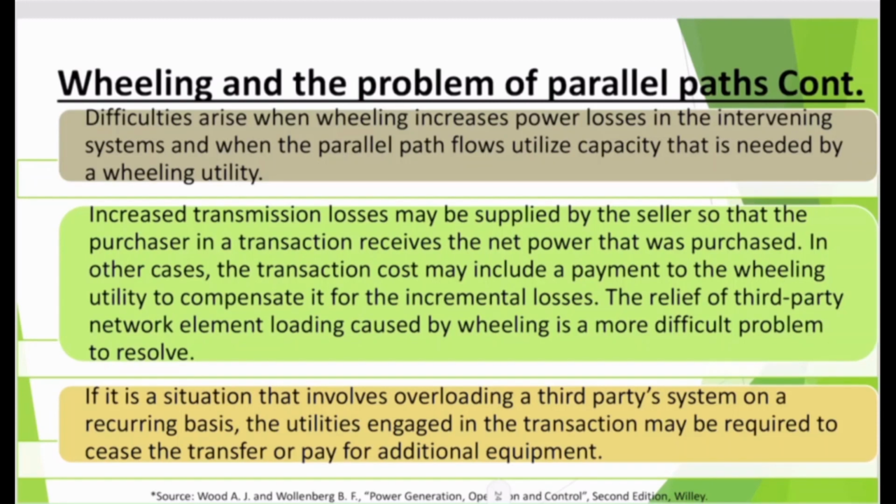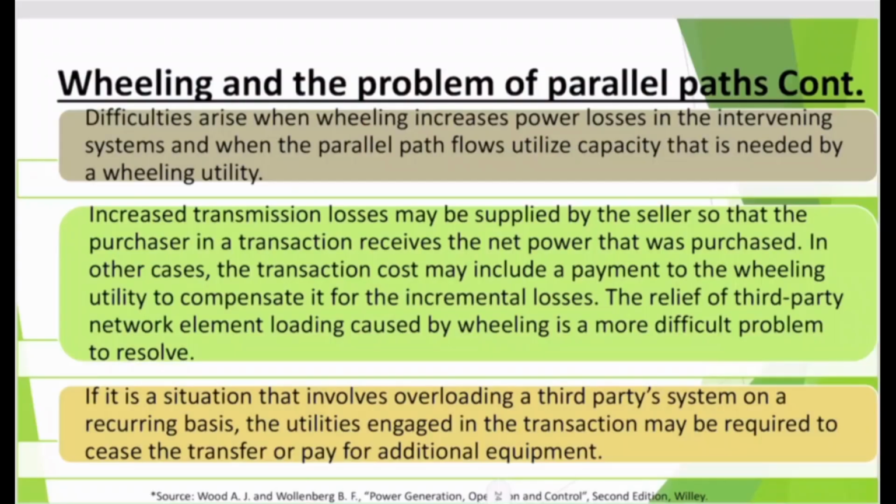Difficulties arise when billing increases power losses in the intervening systems, and when the parallel path flow utilizes capacity that is needed by a billing utility. Now, what exactly happens when you carry out a transaction? There are two challenges. One, that may increase the system loss, and probably there is much parallel path flow that really is supposed to be utilized by billing being utilized by its own loop flow that takes place within your network.